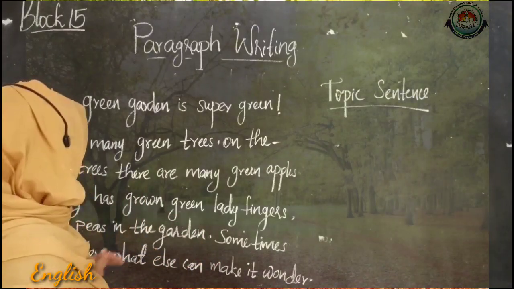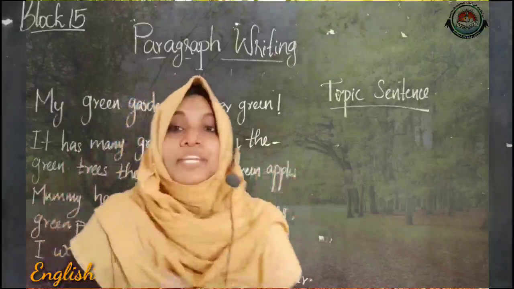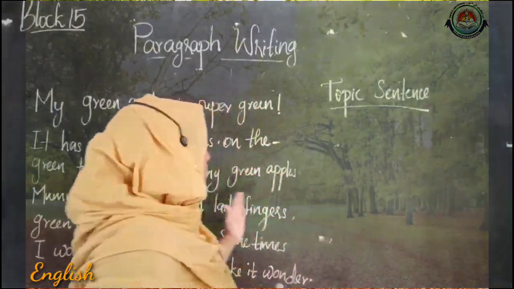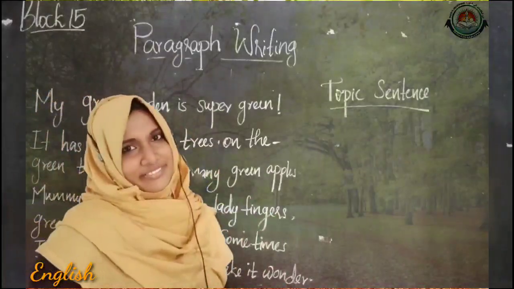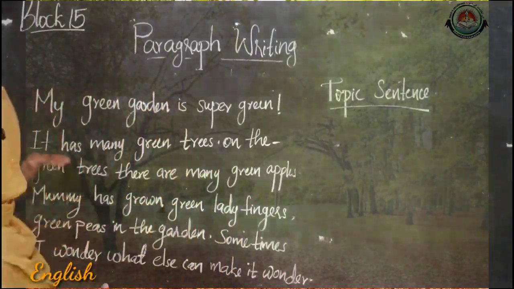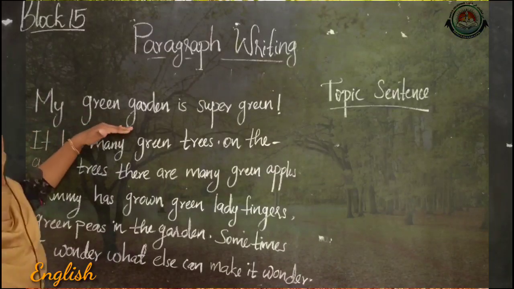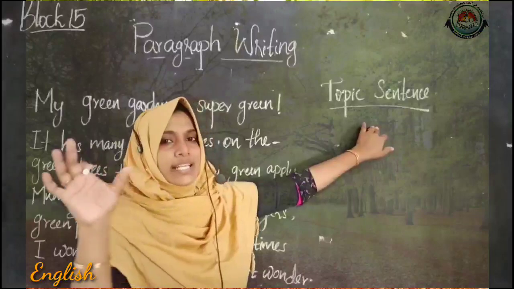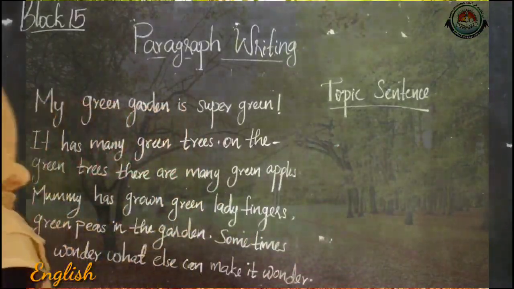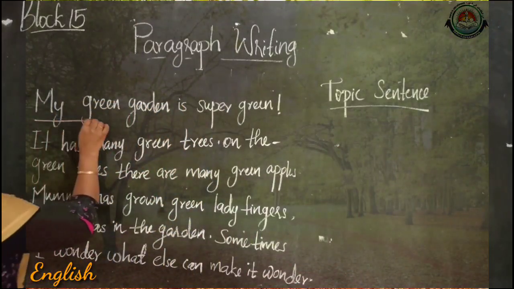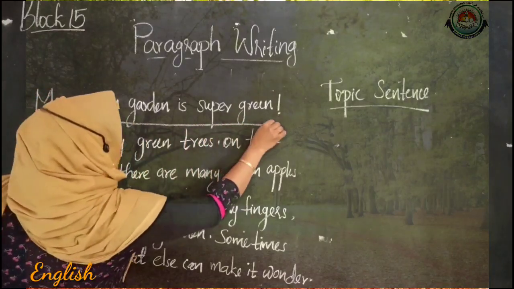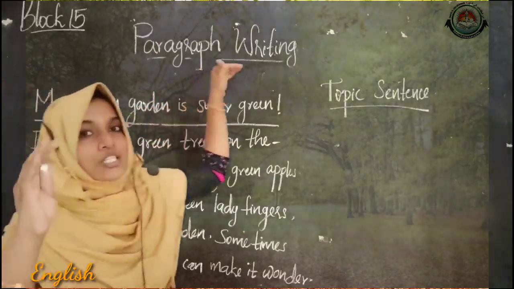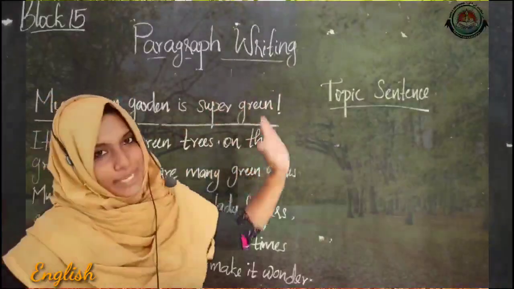Sometimes I wonder what else can make it wonder. So dears, what do you think can be the topic sentence of this paragraph? Yes, it may be the first sentence. I have told you, the topic sentence is the beginning sentence of the paragraph. So the topic sentence is this: my green garden is super green. This is the topic sentence.